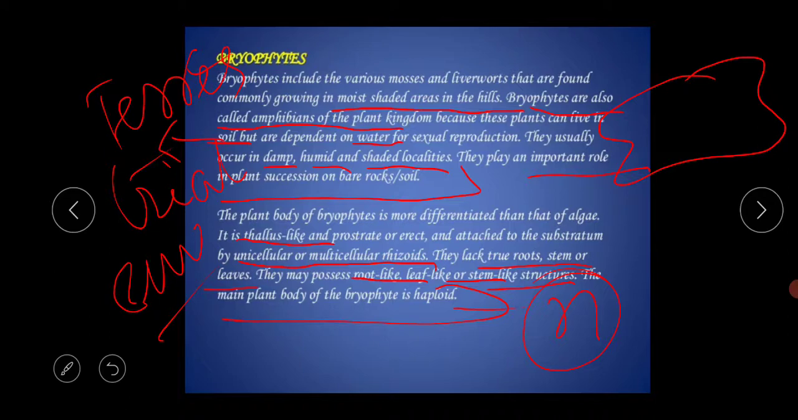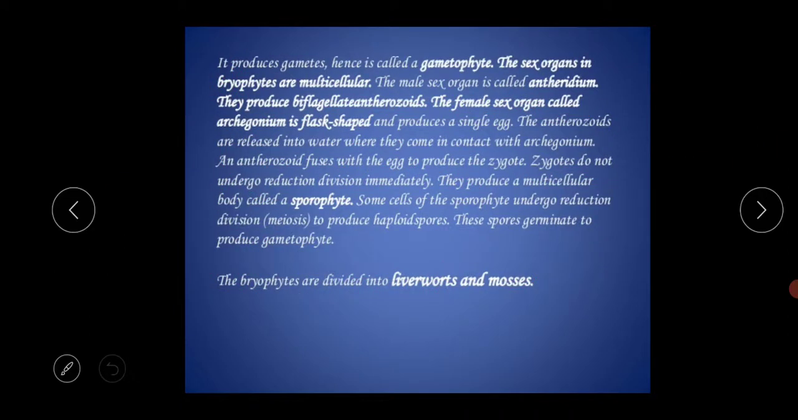The plant body of bryophytes is more differentiated than that of the algal body. What is the meaning of it? It means it has a specific thallus-like structure that may be prostrate or erect, always attached to the substratum by multicellular or unicellular rhizoids. They lack true roots, stem or leaf. They may possess root-like, leaf-like and stem-like structures. The main plant body of the bryophyte is haploid in nature.